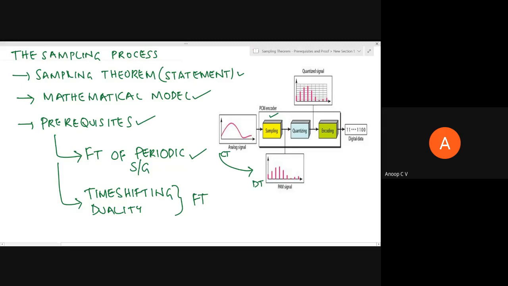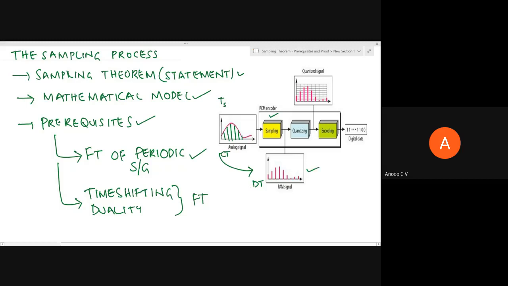To get this, we are instantaneously sampling the original signal every Ts seconds. In our discussion we will consider Ts as the sampling interval, capital T subscript s, so that the signal is defined only at discrete time instants, every integer multiple of Ts seconds. So this is what sampling is.